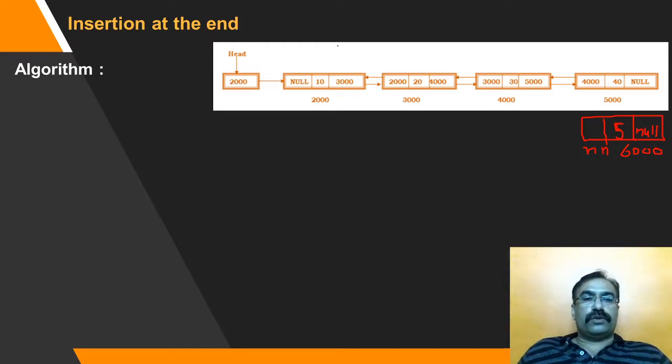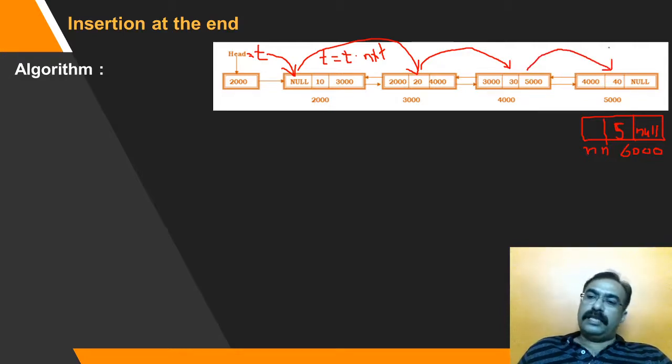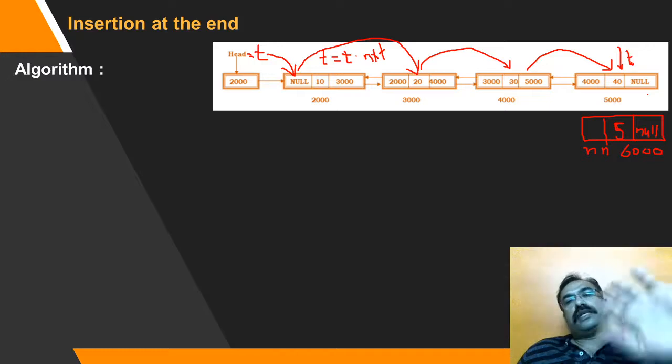as null. So you are going to have T over here. T will be equal to head. So T will be pointing to the first node. We will check whether T dot next is equal to null. No. Then jump. If T dot next is not equal to null, then we are going to make T equal to T dot next. The same logic we have used in the singly linked list also. So go on searching the node till you get T dot next field as equal to null. At this moment, T dot next is equal to null. So this is the last node which we are trying to locate.